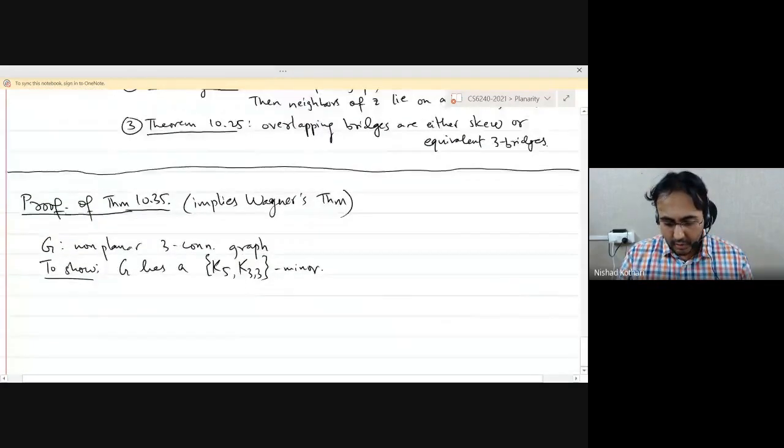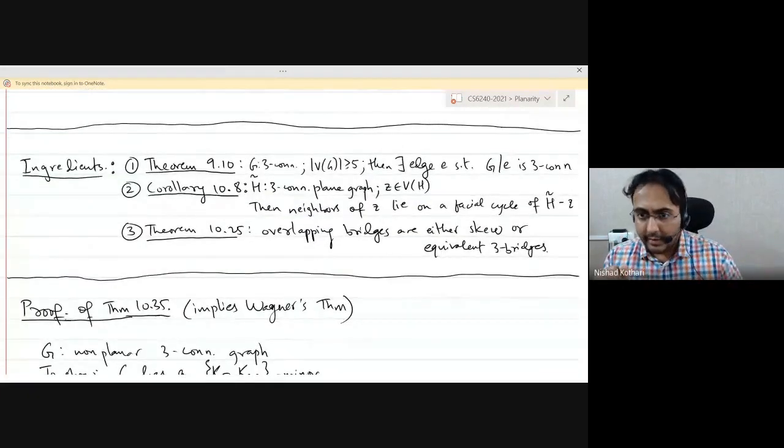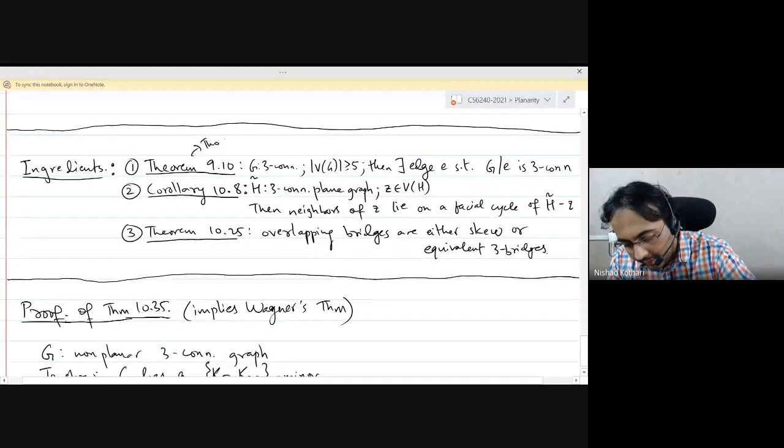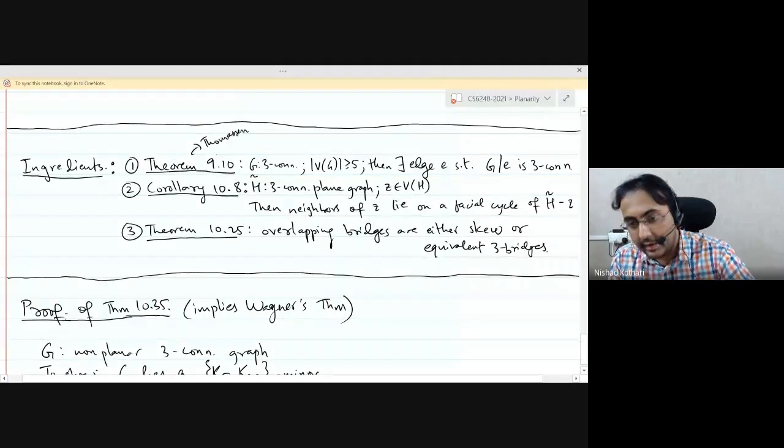Good. So what are the ingredients we are going to need for proving Wagner's theorem? Let me just briefly mention them. We are going to use Thomason's theorem, which says that you can always find an edge so that you contract it and you get a smaller 3-connected graph, so long as your original graph has at least 5 vertices.